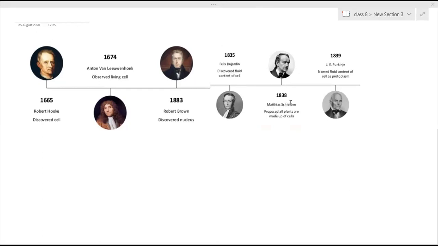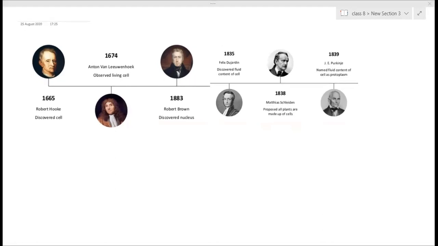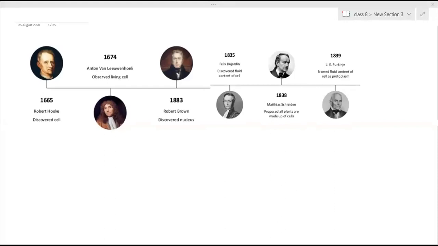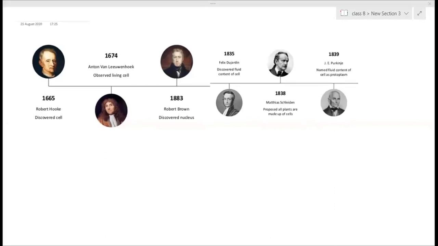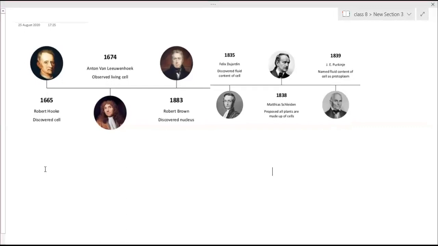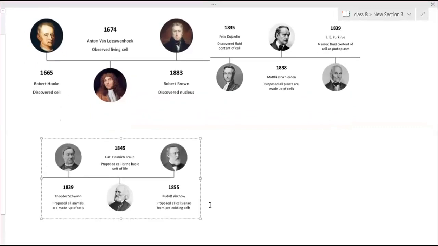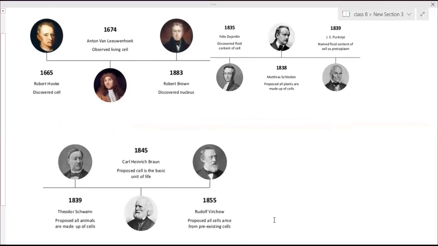1838, Matthias Schleiden proposed that all plants are made up of cells. Purkinje named the fluid component of the cell as protoplasm. Purkinje was a scientist, he has given the name protoplasm. This was the discovery of the cell.